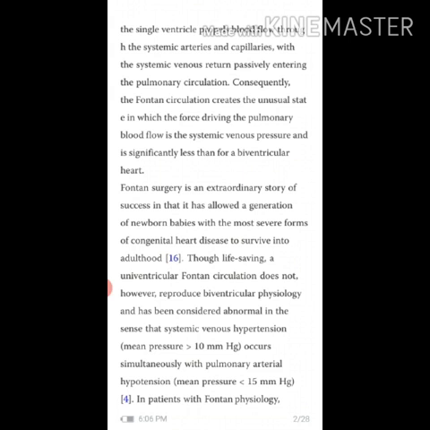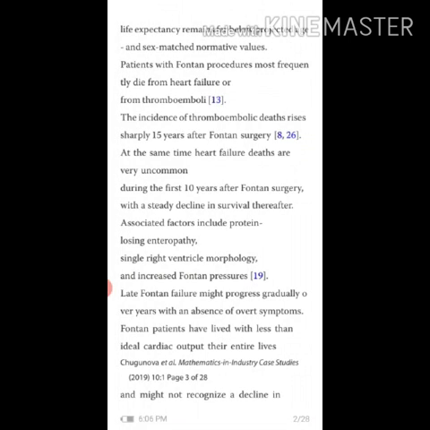In patients with Fontan physiology, life expectancy remains far below projected age and sex-matched normative values. Patients with Fontan procedure most frequently die from heart failure. The incidence of thromboembolic death rises sharply 15 years after Fontan surgery. At the same time, heart failure deaths are very uncommon during the first 10 years after Fontan surgery, with a steady decline in survival thereafter.